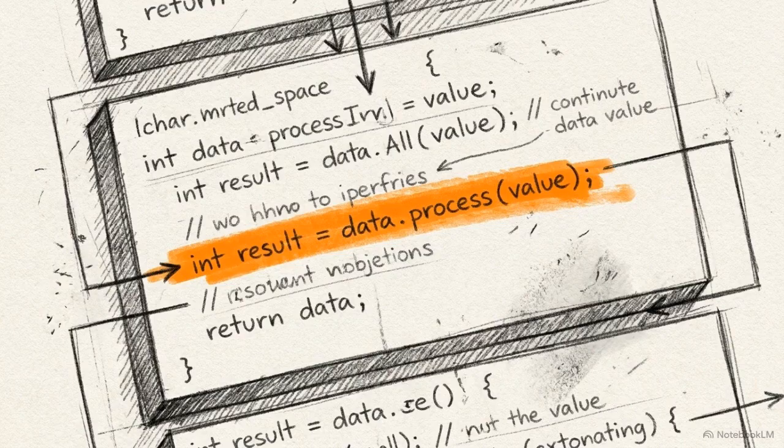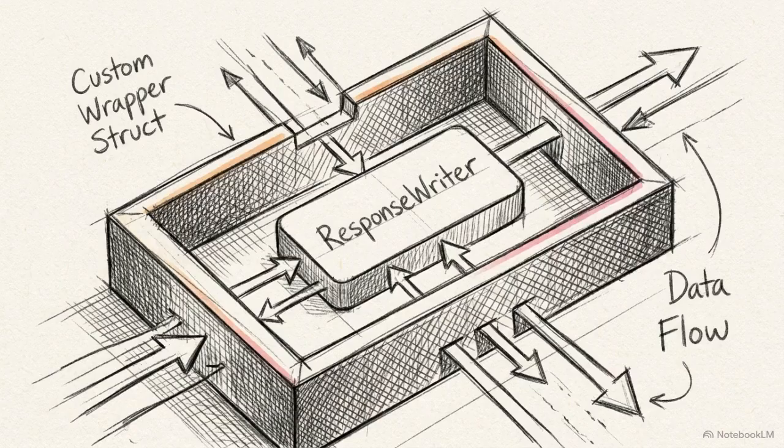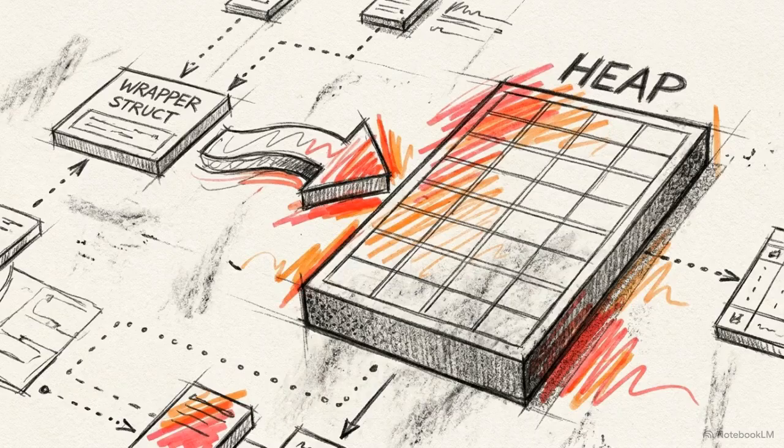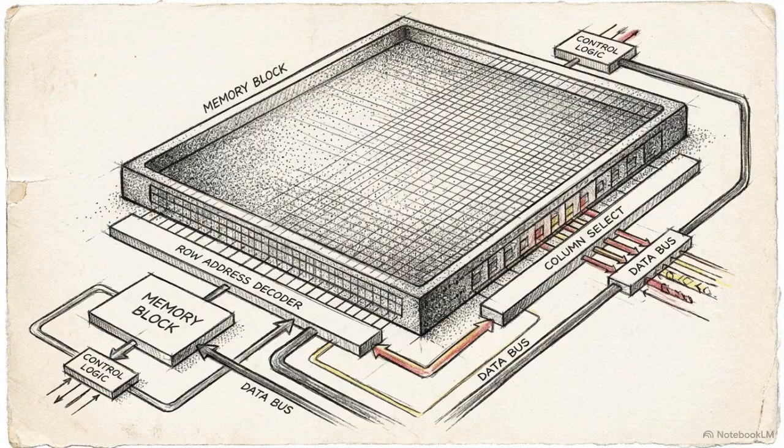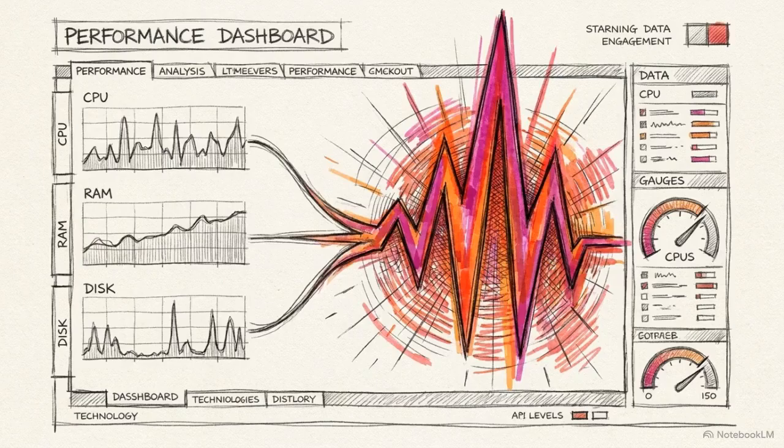Finally, we see allocations from the HTTP middleware chain itself. To log the outgoing status code, the AI-generated code wraps the response writer in a custom interface. Because this interface is passed down the chain, the Go compiler forces it to escape to the heap, creating another persistent per-request allocation. Individually, these are standard, idiomatic convenience patterns. But at extreme scale, these tiny repeated allocations compound into massive garbage collection pressure.